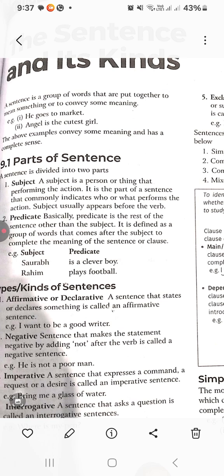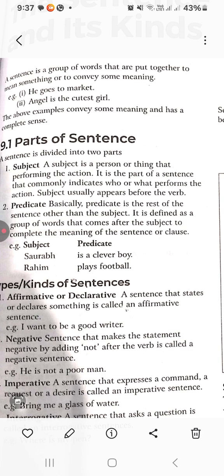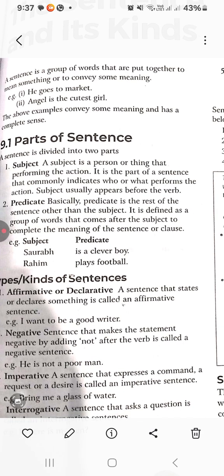Parts of sentences. A sentence is divided into two parts: subject and predicate. So, what is subject? Subject is a person or thing that performs the action. It is the part of a sentence that commonly indicates who or what performs the action. Subject usually appears before the verb. What is predicate? Basically, predicate is the rest of the sentence other than the subject. It is defined as a group of words that comes after the subject to complete the meaning of the sentence or clause.